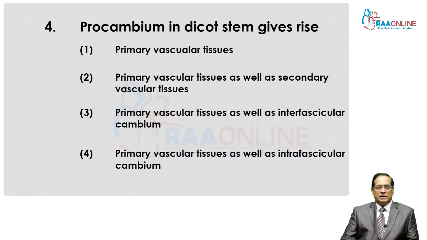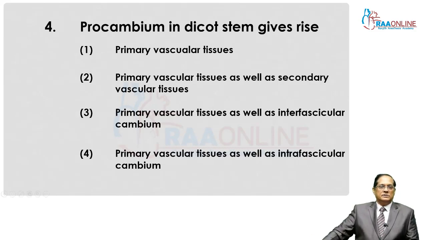Yes, procambium in dicot stem. In procambium, actually, there are three types of meristem on the basis of function: protoderm, procambium and ground meristem.